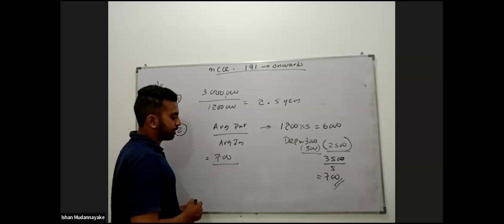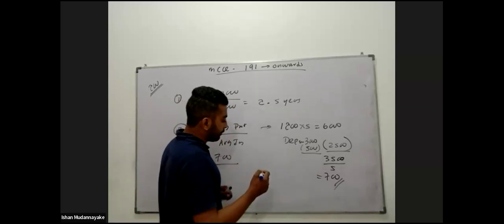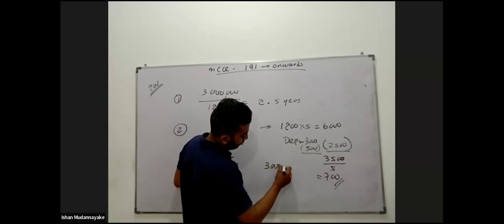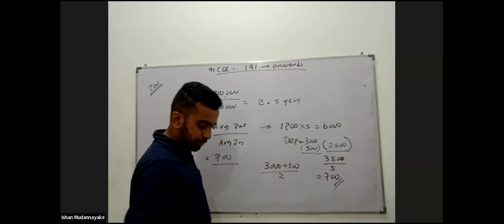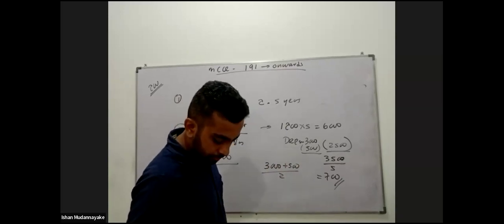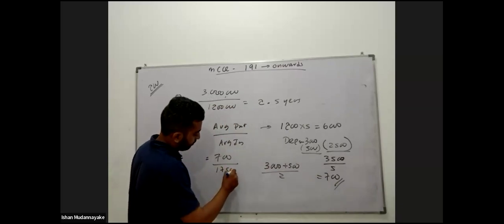700,000 divided by average investment. How to calculate average investment? Initial investment plus scrap value divided by 2. Average investment 1,750,000.